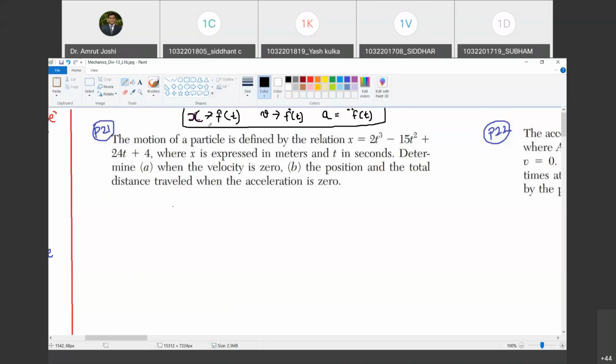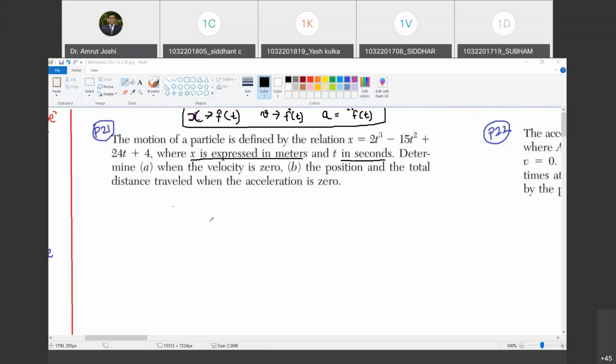Now, what is asked? No, sorry. Well, read the statement. It is written as x is expressed in meters and t is expressed in seconds. Why should we explicitly mention that? Tell me. Sir, because it is an SI unit. No.